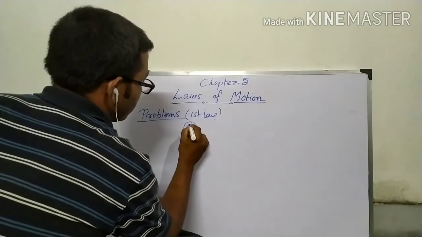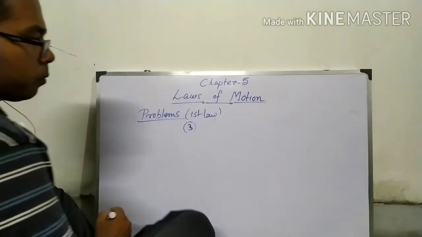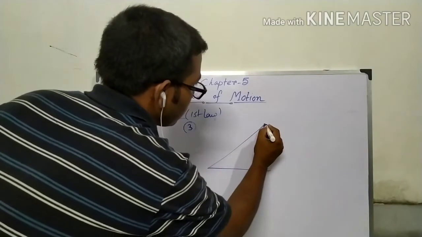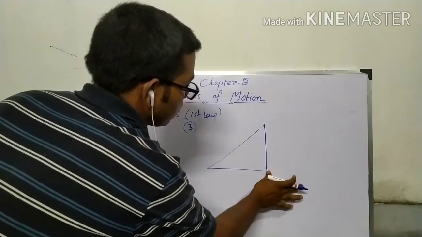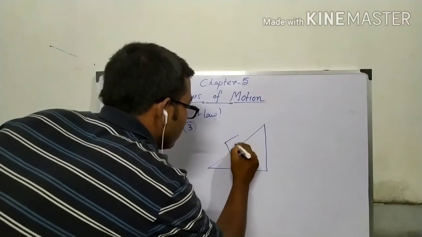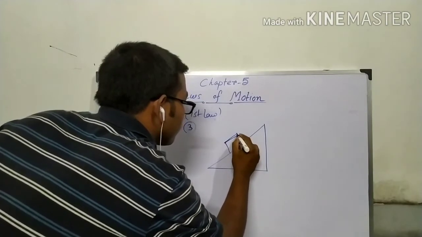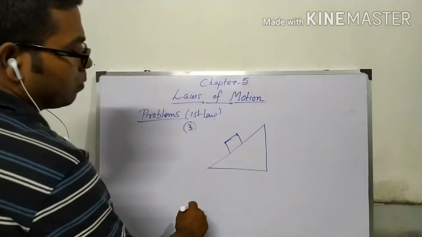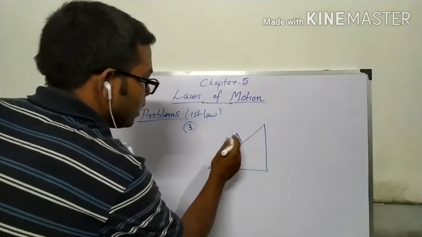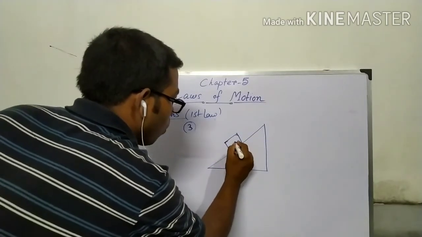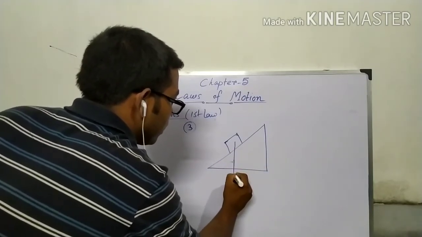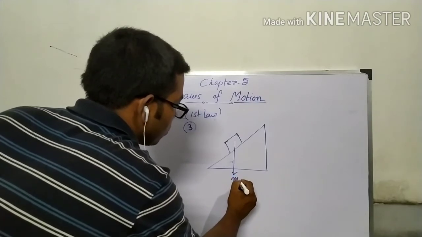Now problem 3. Let there be an inclined plane, and take a body here. If the body is in this position, then its weight is in this direction, vertically downward, so mg.